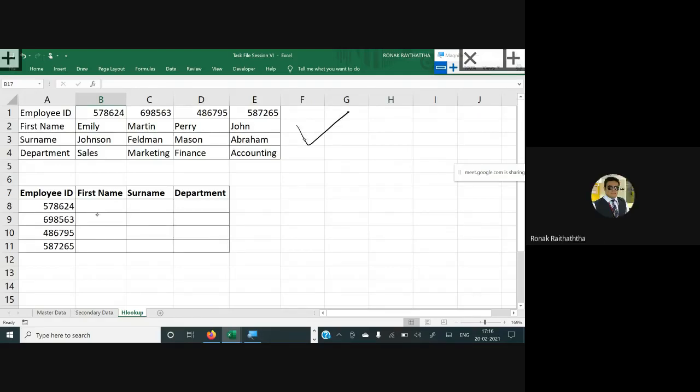Here I have the master table. Here I have the secondary table. Good. I want to fill up this secondary table, but by using the HLOOKUP. So I need the answer from your side. Why will I be using the HLOOKUP instead of VLOOKUP in this case? May I have the answers, please?